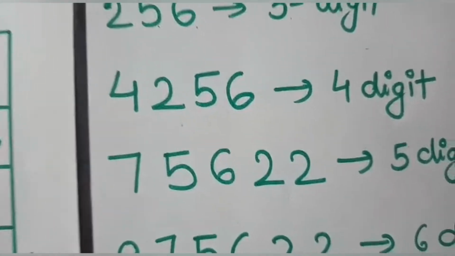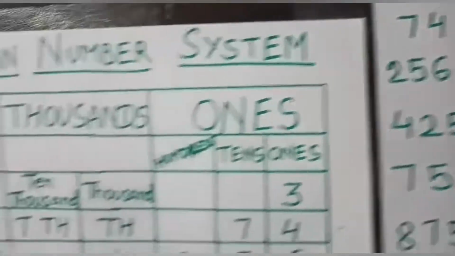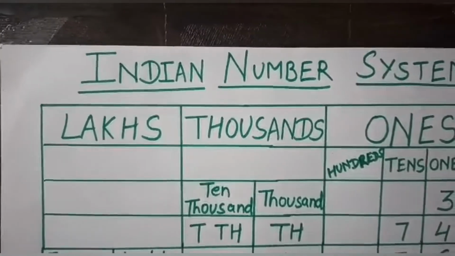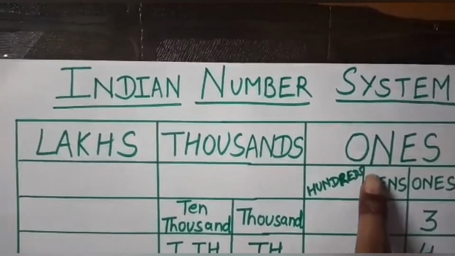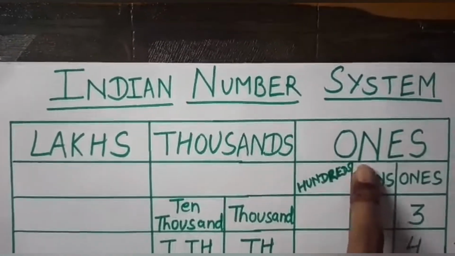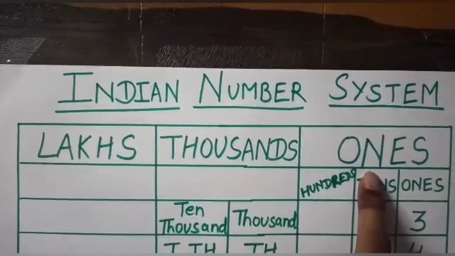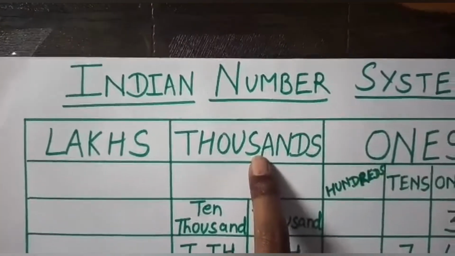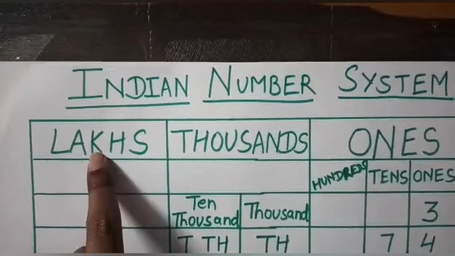Now how to write these numbers and how to read them? We can understand that the Indian number system is divided into groups. Can you see here? This is the group name ones, this is thousands, and this is lakhs.